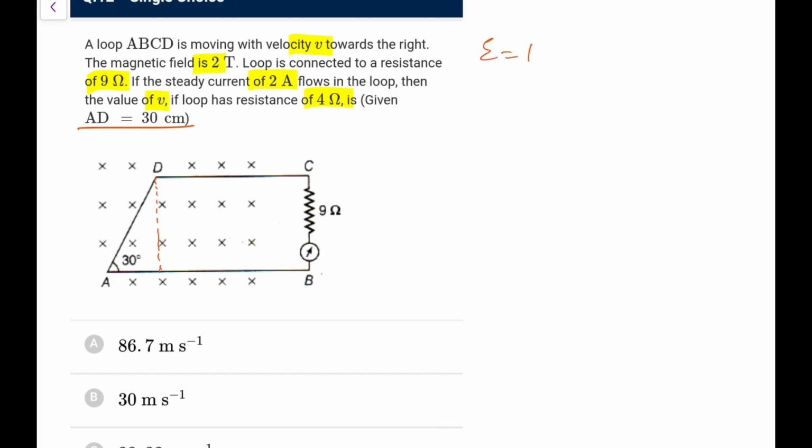So EMF would be BV and this length won't be effective. This length would be effective, which is L sin theta. So BVL sin 30, this is EMF, B is what we have, 2. We are searching for length is 30. 30 means 0.3, sin 30 means 1 by 2. So it is 0.3V. And what we know, current would be equal to E upon total resistance.